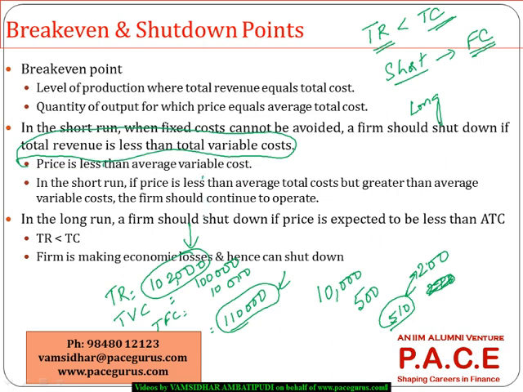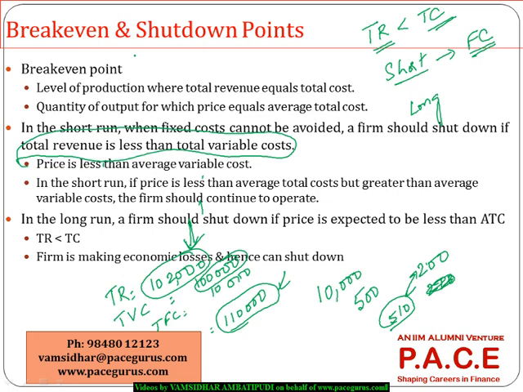As long as your total revenue is more than the total variable cost, continue, because in future when the volume is increasing, the fixed cost will get covered and after that you can start making your profit.